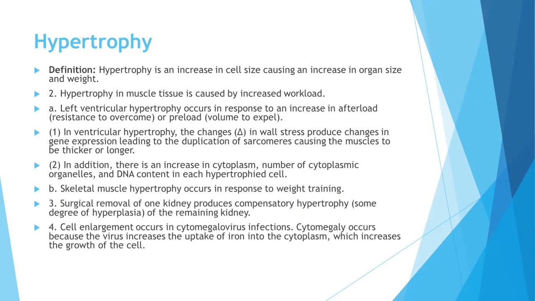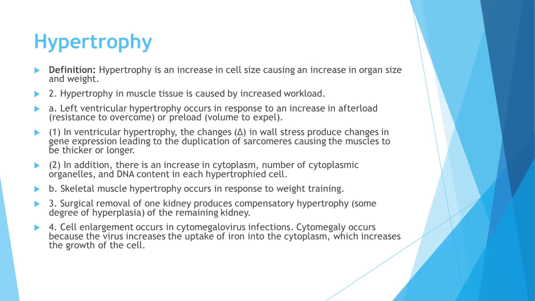Skeletal muscle hypertrophy occurs in response to weight training. Surgical removal of one kidney produces compensatory hypertrophy of the remaining kidney. Cell enlargement occurs in cytomegalovirus infections, because the virus increases the uptake of iron into the cytoplasm, which increases the growth of the cell. Now, each and every point mentioned in this slide is very, very important